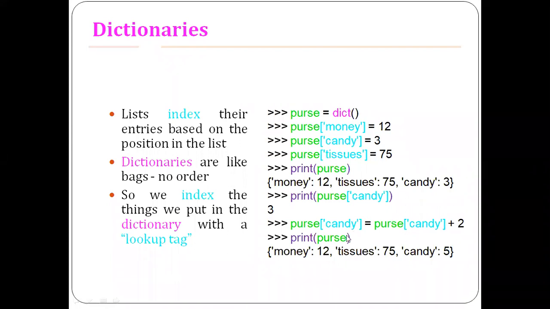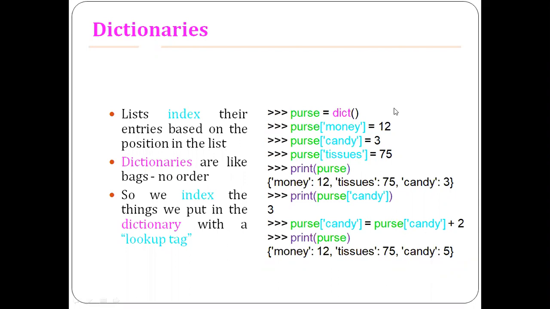So once you do that, you will get the value as money is 12, tissues are unaffected, still it is 75, and candy has been modified to 5. Earlier it was 3, but look at this one. After making the changes, you got it as 5. Okay, so these are the operations you can do with the dictionary, right?